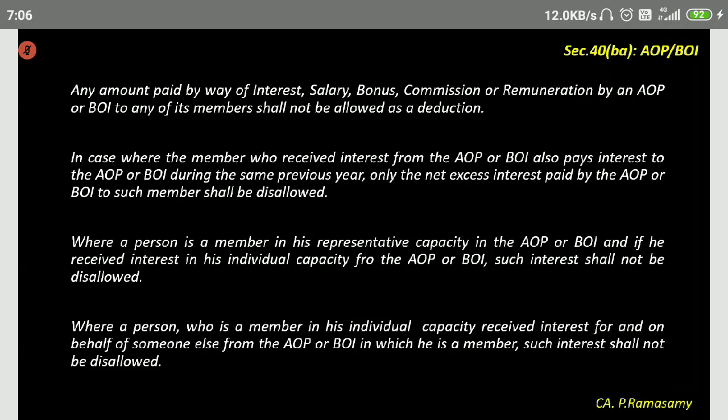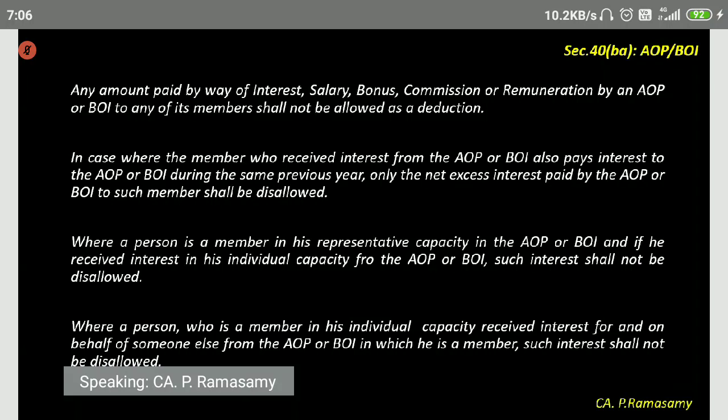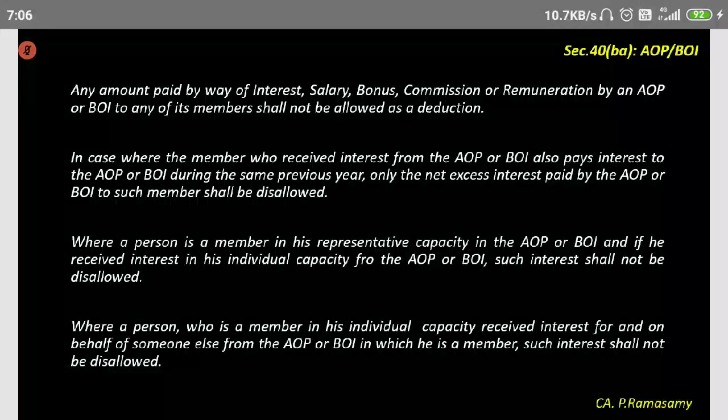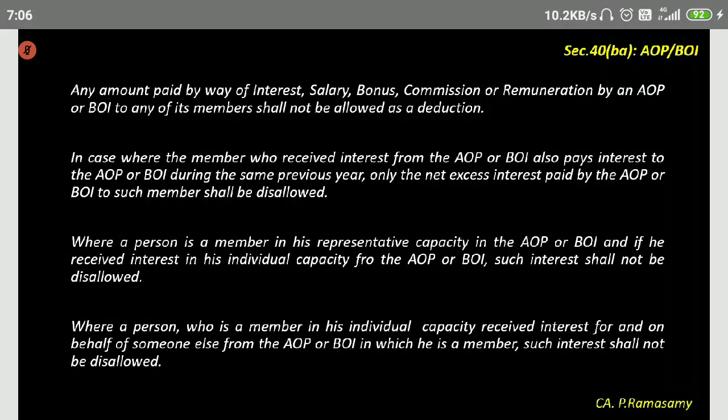Another half an acre next to that is owned by a partnership firm. Another half acre is owned by an individual. So four half acres nearby, adjacent to each other. One half acre is owned by a HUF, one by a company, one by a partnership firm, one by an individual.